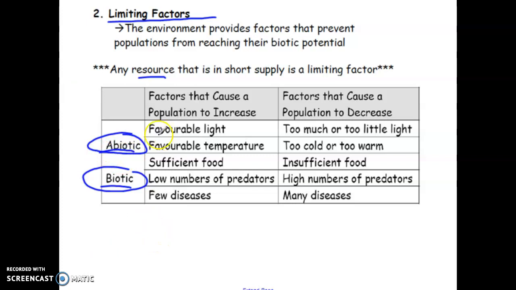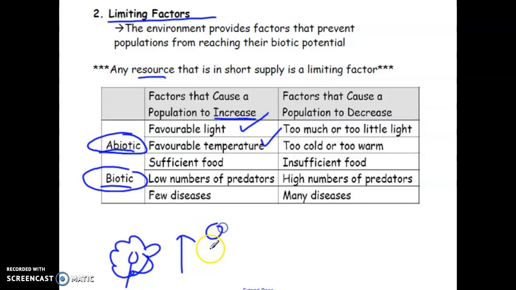Okay, so for example, let's talk about a plant. Okay, so we're looking at a producer to grow. So one thing that would cause the population to increase, so we have more plants growing, would be if we had enough sunlight and if the temperature was good. So let's say you have enough sunlight, it's a sunny day, and it's spring, so the temperature is warm. So those are two things that are not living, right? Light and temperature are not living, but they would cause the population to go up for flowers.